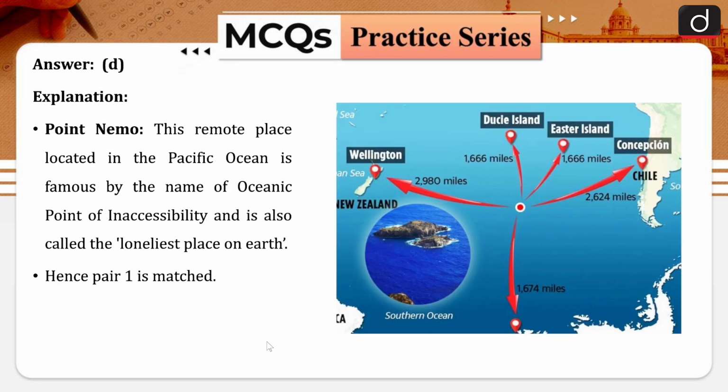We can talk about this Point Nemo. Here you can see this is the point, somewhere in the Pacific region. This is New Zealand, and then this is South America. And here we find this particular point, that is Point Nemo, and it is the loneliest point on earth. Okay, and it is also called the oceanic pole of inaccessibility. Okay, so that is Point Nemo.